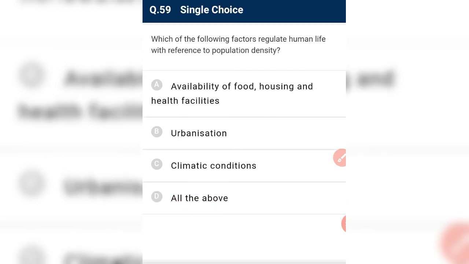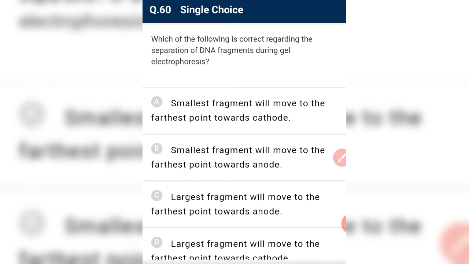Which of the following factors regulate human life with reference to population density? Human life is affected by the food, housing and health facilities, urbanization, climatic condition, all of this. Human population density is affected by all of this. Which of the following is correct regarding the separation of DNA fragments during gel electrophoresis? Smaller the fragment, the farther it moves.